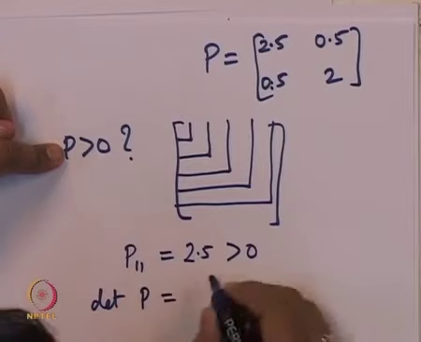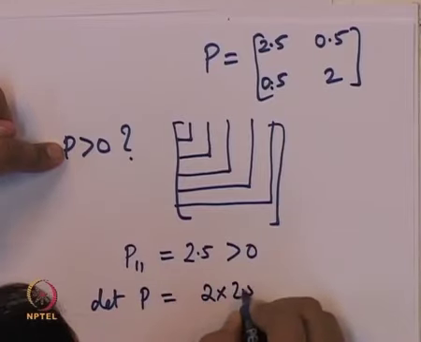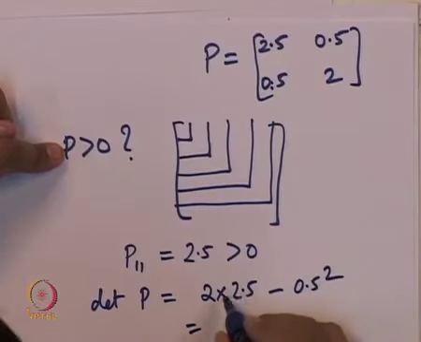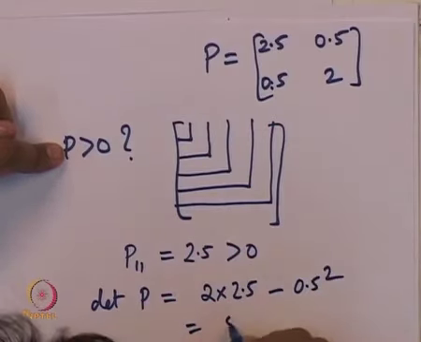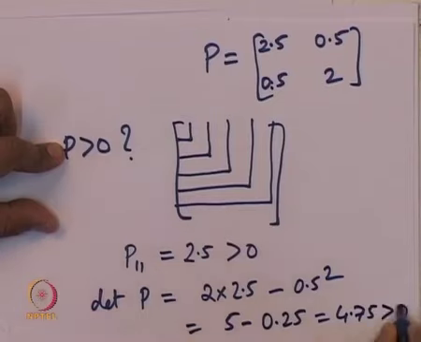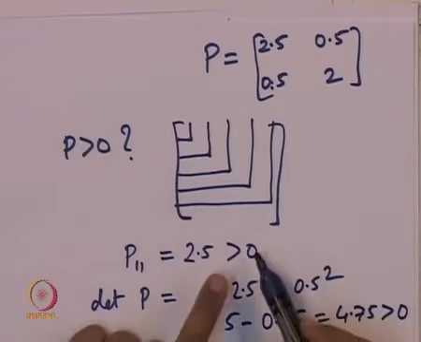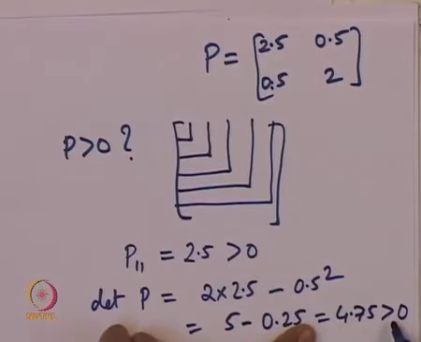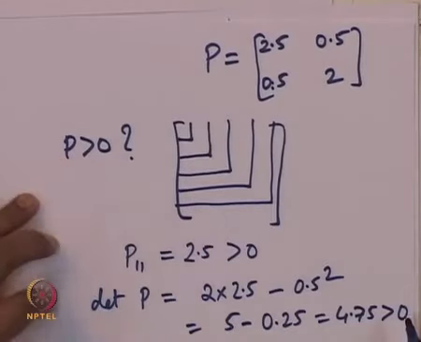So the determinant of the whole matrix is 2 into 2.5 minus 0.5 squared, which is equal to 5 minus 0.25, which equals 4.75, and that is positive. Because both the first leading 1 by 1 minor and the second leading 2 by 2 minor have positive determinants, this means that the matrix P is positive definite.